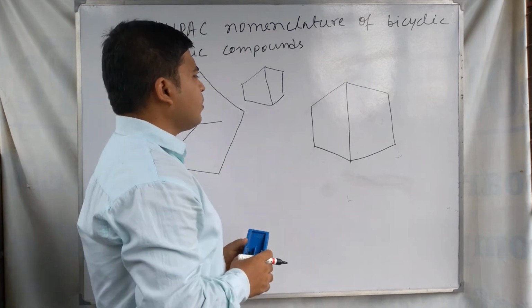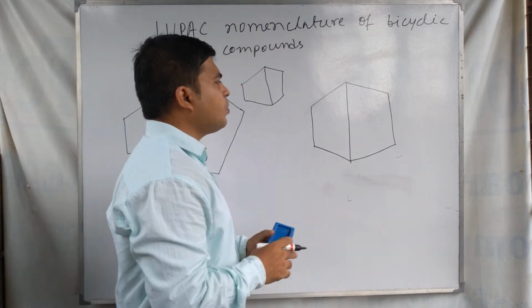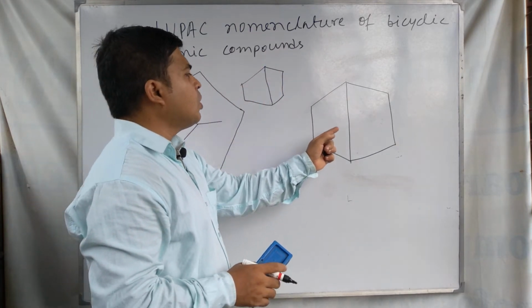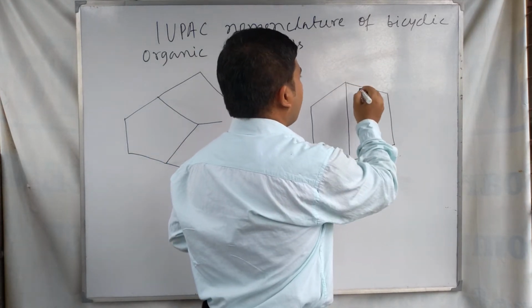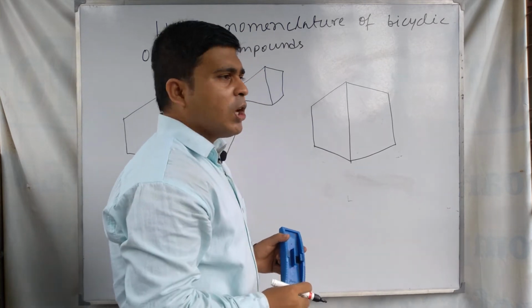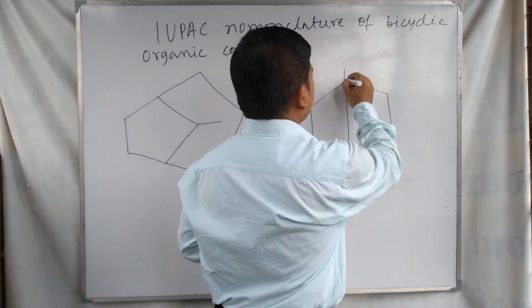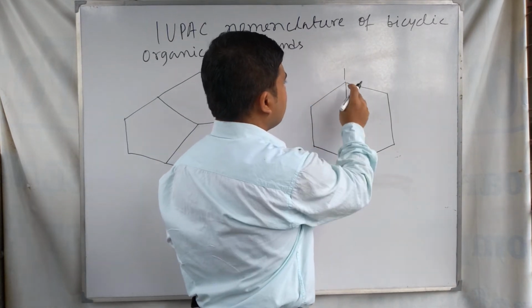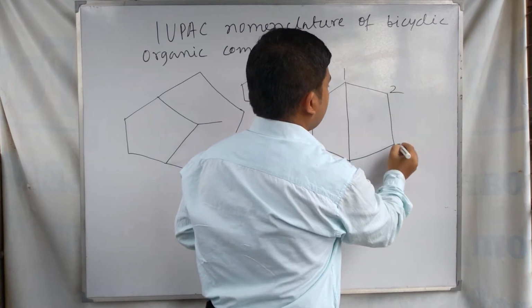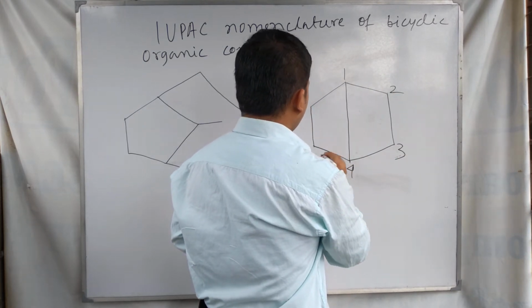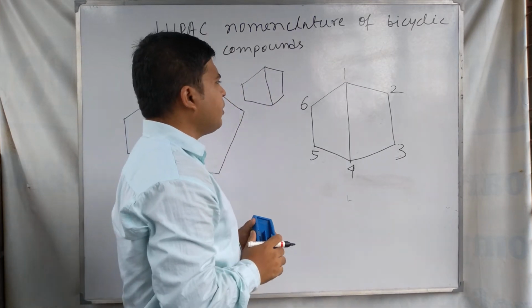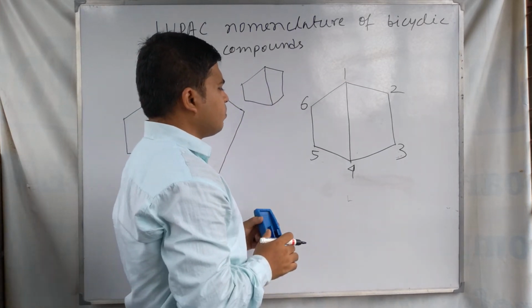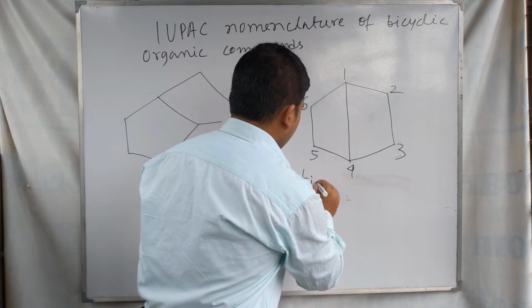It is a bicyclic compound, two rings are joined together, and for naming it we have to write the numbering first. We see that these two are bridgeheads, this one and this one, and the numbering is 1, 2, 3, 4, 5 and 6. Six carbons are present here, and the name of this molecule is bicyclo.